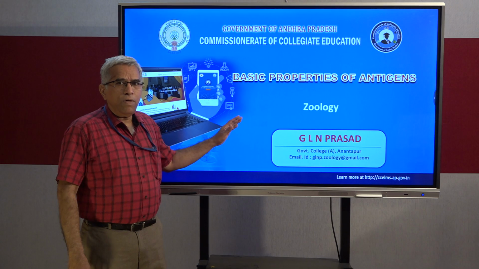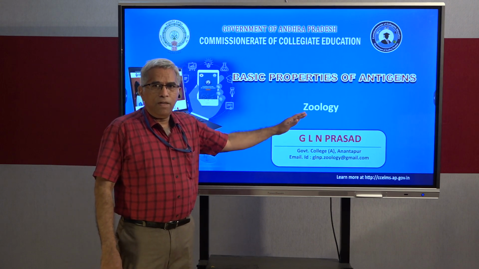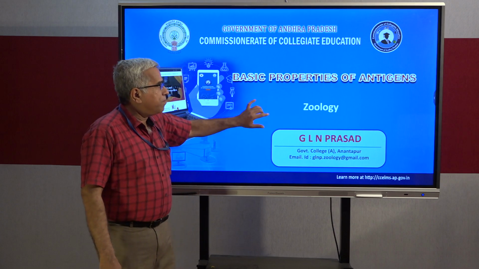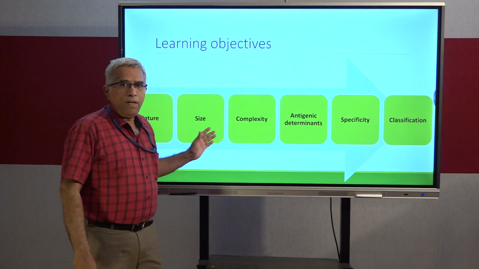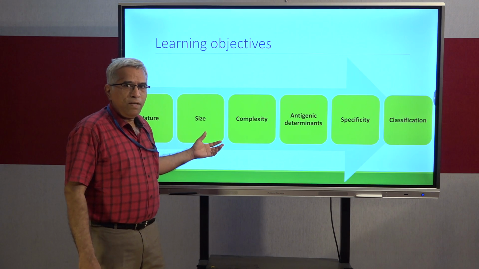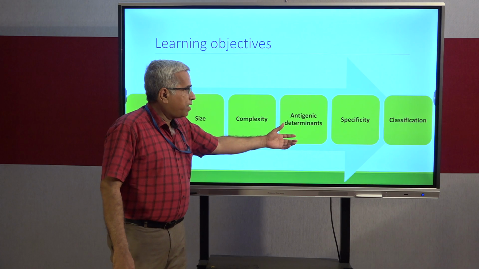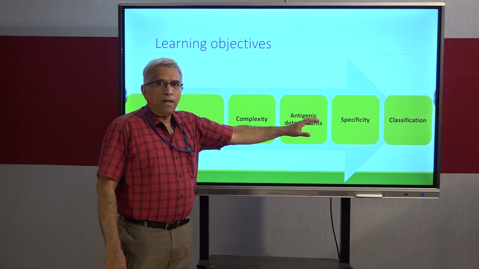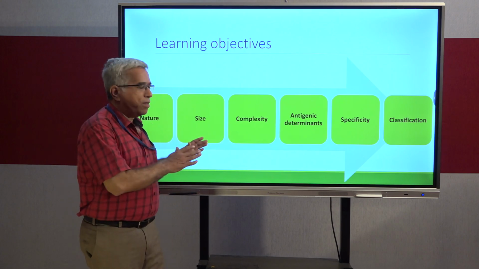Today, we are going to learn about the basic properties of antigens. The learning objectives of today's session are to learn about the nature of antigens, followed by the size, followed by complexity, antigenic determinants, specificity, and classification. So we are going to throw light on these aspects of the antigens.